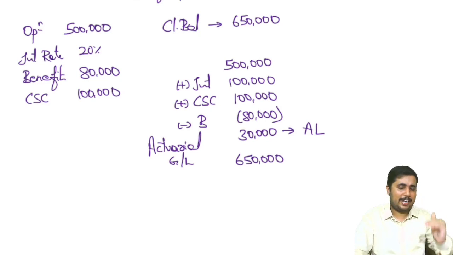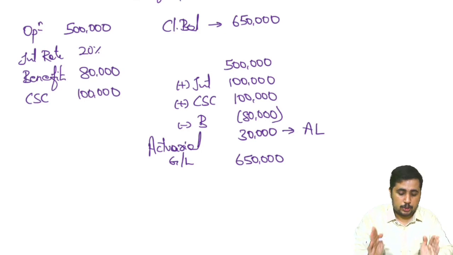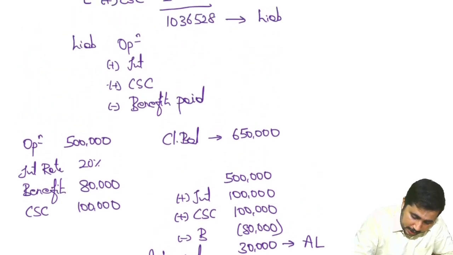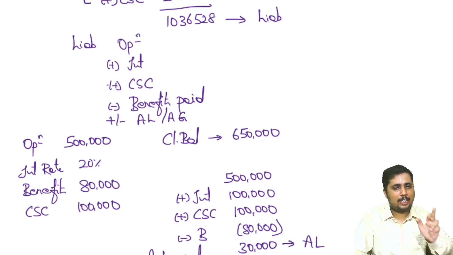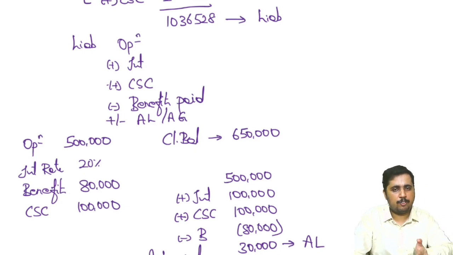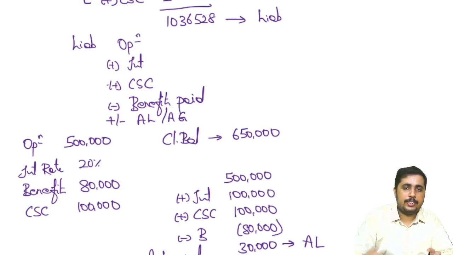Suppose if the liability has to reduce, it will lead into actuarial gain. Okay, so therefore, in the original way of calculation which we looked into, it will be plus or minus actuarial loss or actuarial gain. Plus actuarial loss, minus actuarial gain. Loss will increase my liability value, so therefore it is add. Gain will reduce my liability, therefore it is deduct. So this one more factor got added up over here. Okay, so till now we understood.